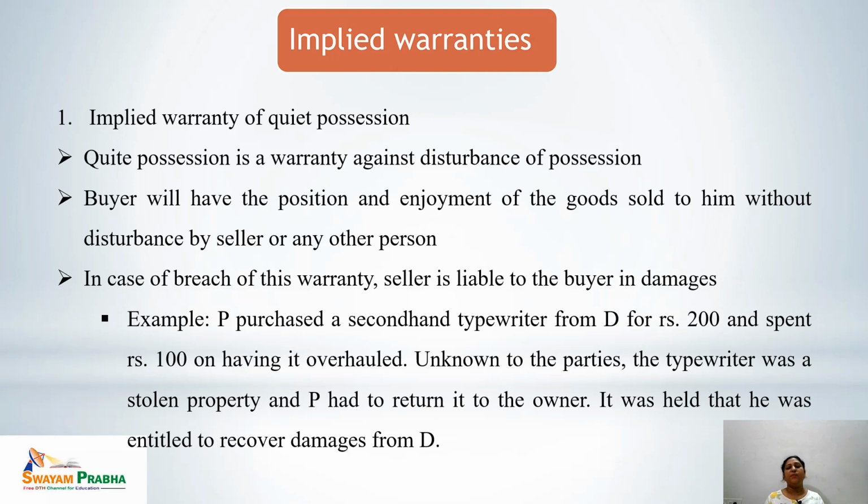Next we talk about the implied warranties. The first implied warranty is the implied warranty of quiet possession. That means there is an implied warranty to provide the thing with quiet possession against disturbance of that possession. It means the buyer should have the possession and enjoyment of the goods sold to him without any disturbance by the seller or by any other person. If there is any disturbance against the possession of the goods with the buyer, the seller is liable to pay damages to the buyer.